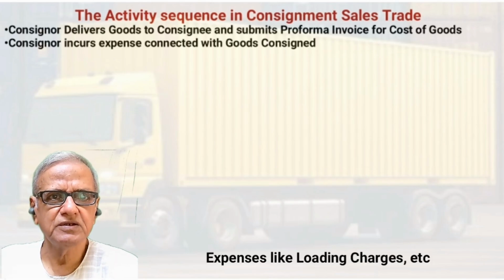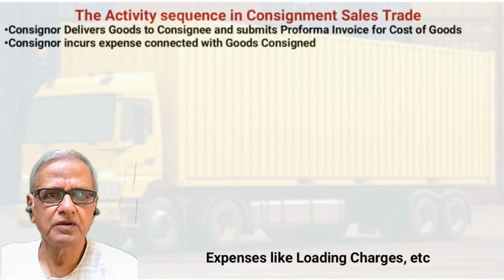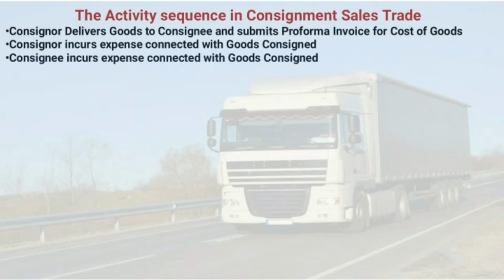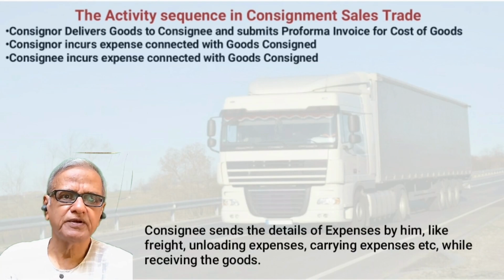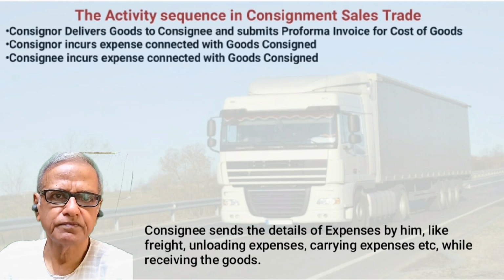Consignor charges the expenses related to consignment account in his books. Consignee incurs expense connected with goods consigned. Consignee sends the details of expenses incurred by him like freight, unloading expenses, carrying expenses, etc., while receiving the goods.